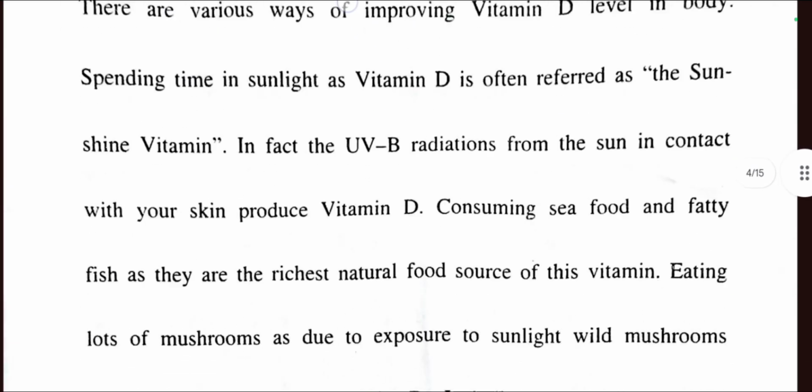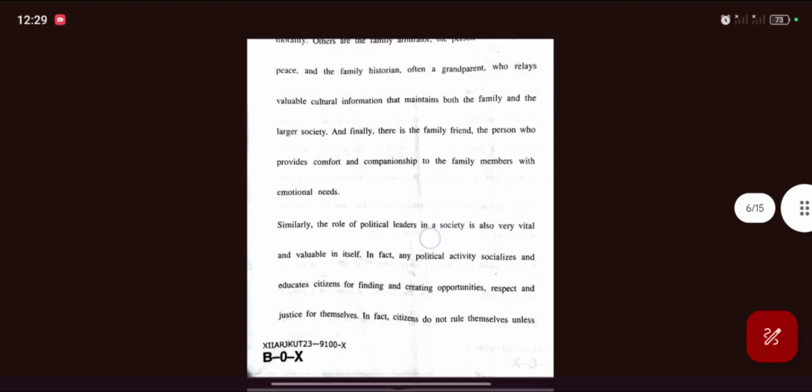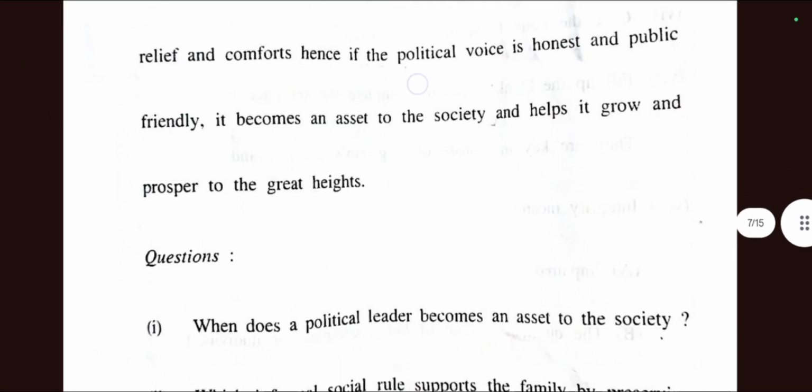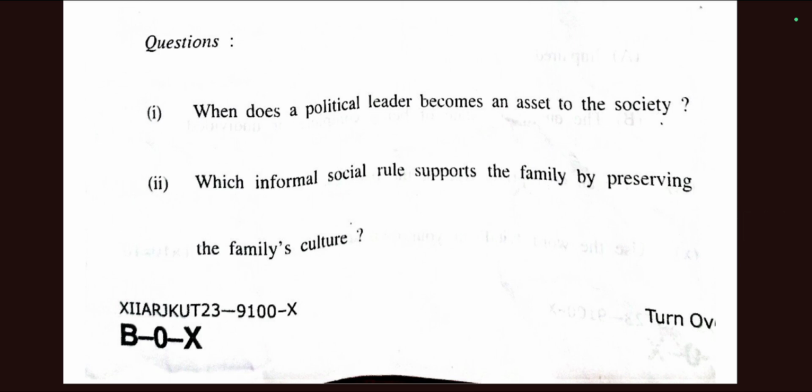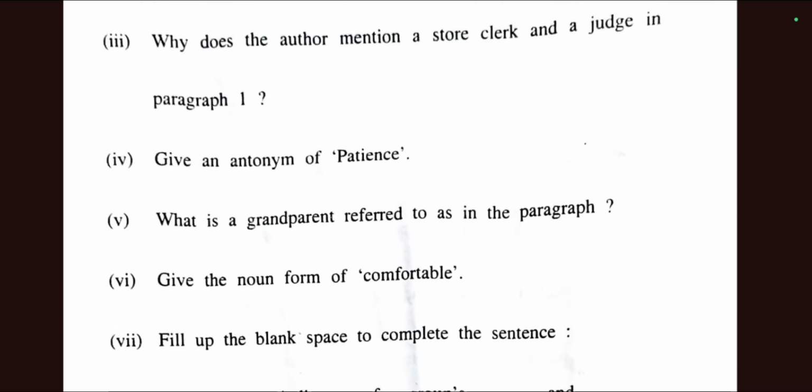Below is your second question: read the passage carefully and attempt the questions below. The questions contain synonyms, antonyms and simple grammar, and you can also check that the questions are directly from the passage above. For example, when does a political leader become an asset to the society? This question is directly from your passage. The other questions will contain antonyms, synonyms, noun forms and simple grammar, as I told you earlier. Let's take an example: what is the antonym of patient, as asked in this paper.